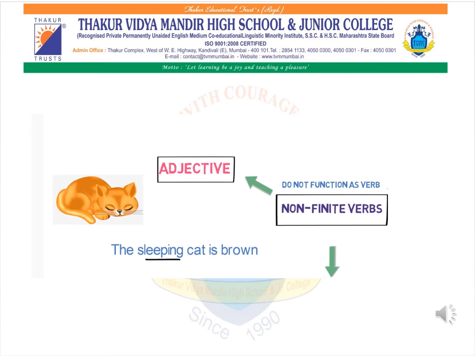When a non-finite verb functions as an adjective, the example right below it is, "The sleeping cat is brown." So sleeping functions as an adjective. Now sleeping is a verb, but remember that a non-finite verb doesn't function as a verb. It can function either as an adjective, a noun or an adverb. So in "The sleeping cat is brown", sleeping functions as an adjective and it is describing the cat.